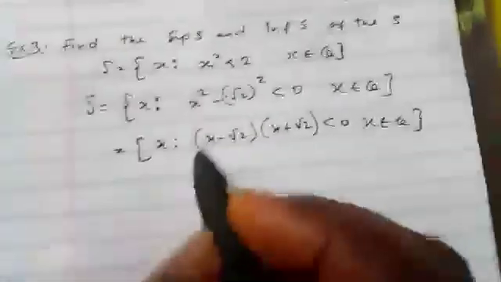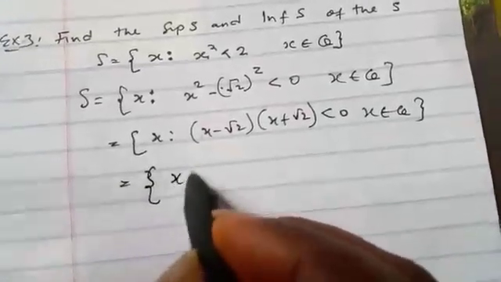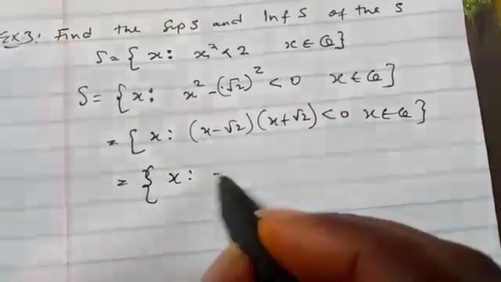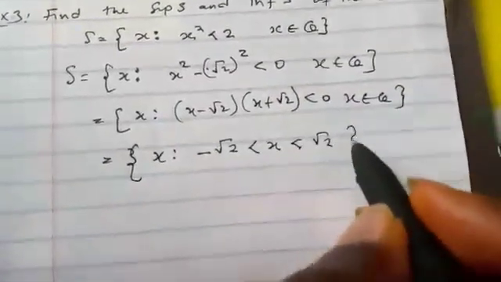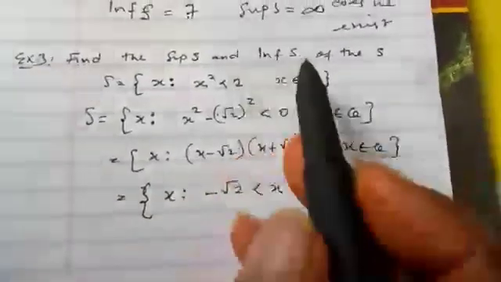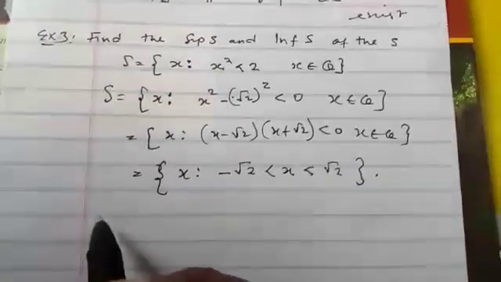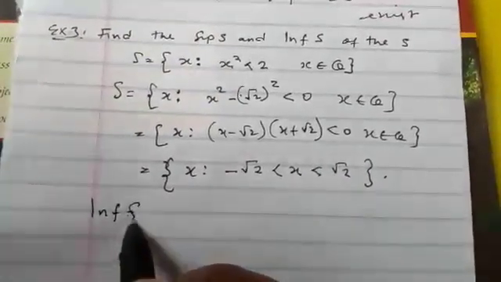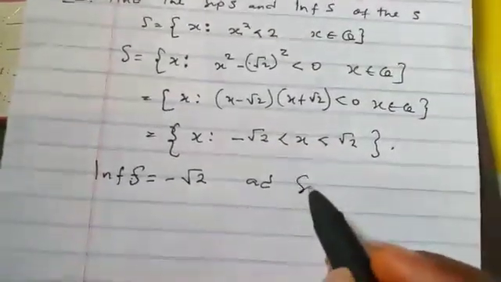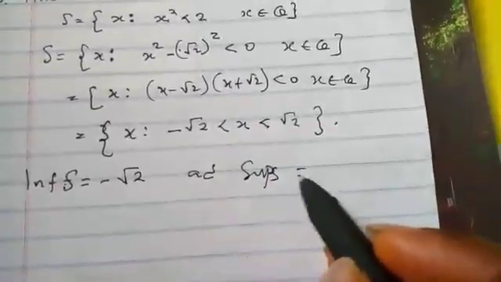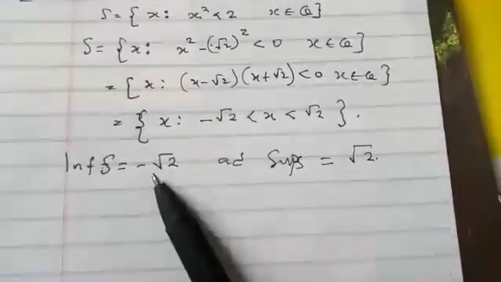This is the theory of inequality, so I don't need to dwell more on it. Finally this should give me minus root 2 is less than S is less than root 2. And we know that S is a subset of the real numbers. So I can say that the infimum of S is minus root 2, and the supremum of S is equal to root 2.